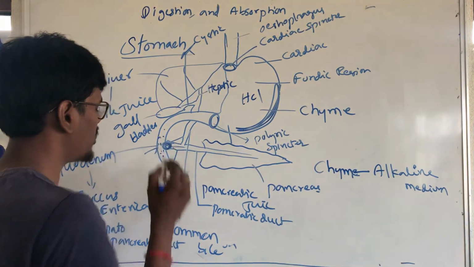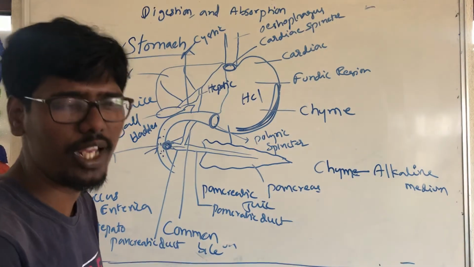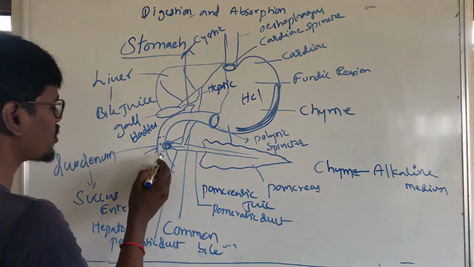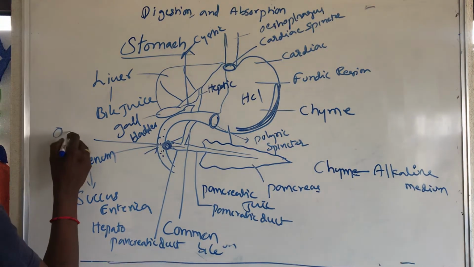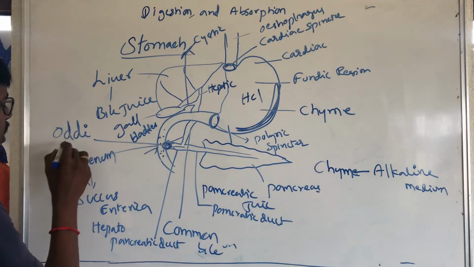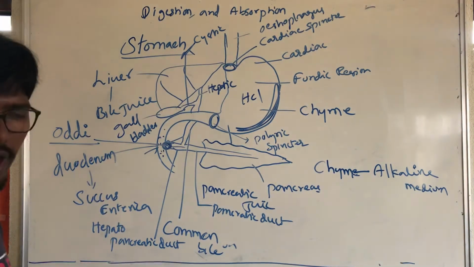Here one sphincter is there. It is very important. The sphincter is called the sphincter of Oddi, and it is very important.